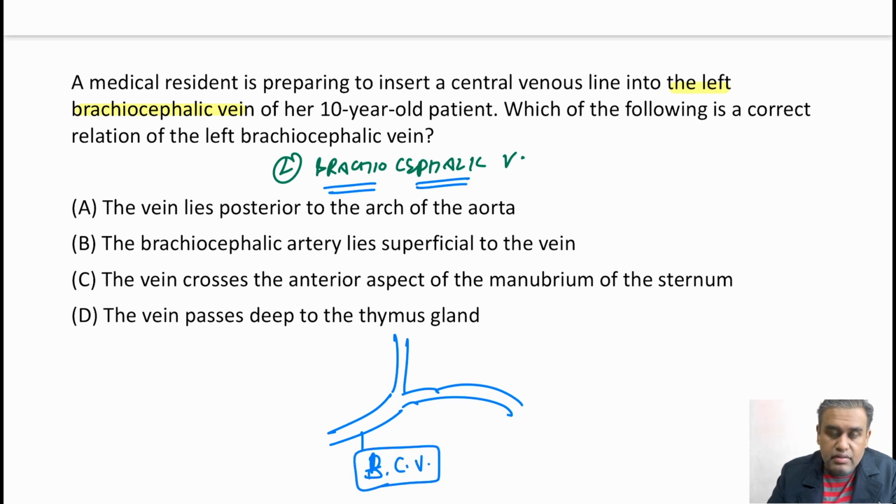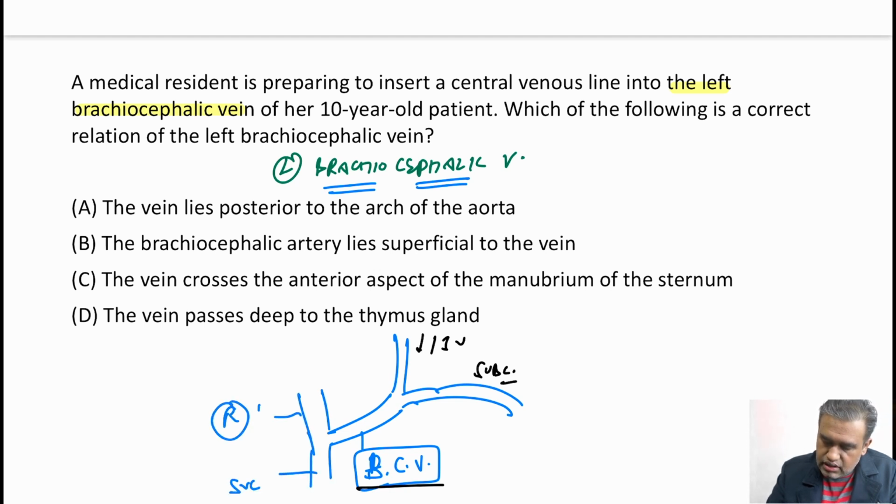BCV, brachiocephalic vein. The vein coming from the upper limb is the subclavian vein. The vein coming from the head and neck is the internal jugular vein. This is the brachiocephalic vein. This left brachiocephalic will join with the right brachiocephalic to form the superior vena cava. This will be the right side brachiocephalic. This is the left side brachiocephalic. Now, this is the area of interest of this particular resident. Do remember the left brachiocephalic vein also crosses the midline.